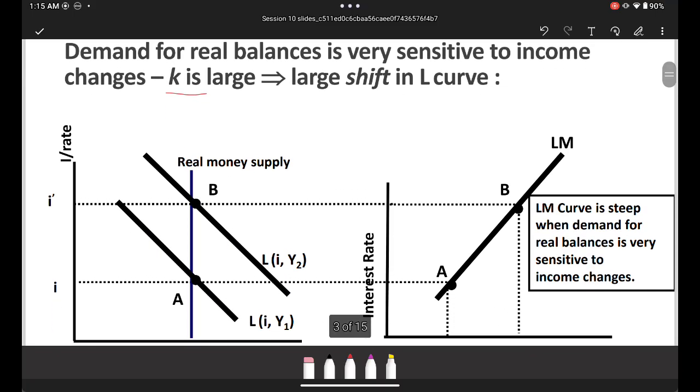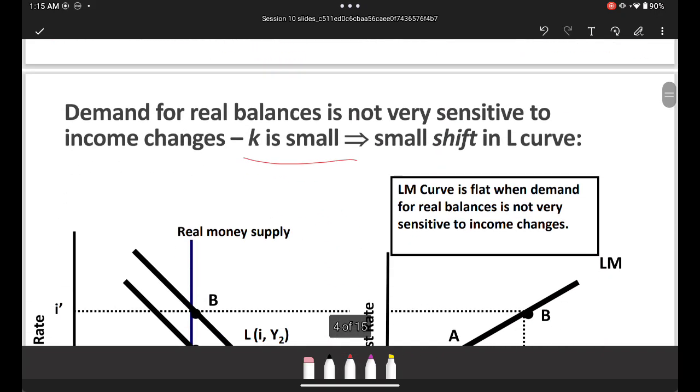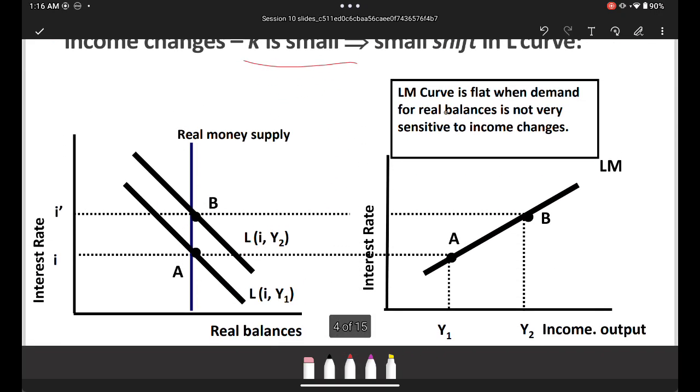Very easy, right? I'll show you an easy way to do this. When you think of K, think of what the logical thing will happen. And when you think of H, think the opposite. So if K is large, think large is steep. Because in the test I saw it's mostly comparing H, so don't get confused. If K is large, it's more steep. If K is small, it's flatter.